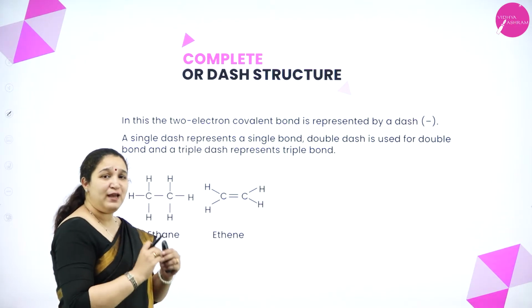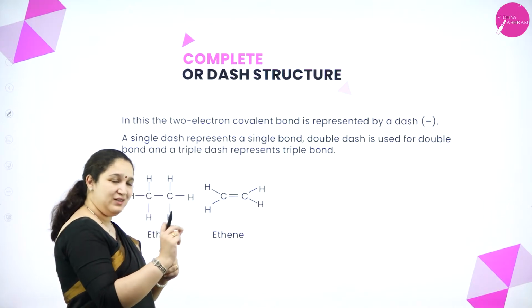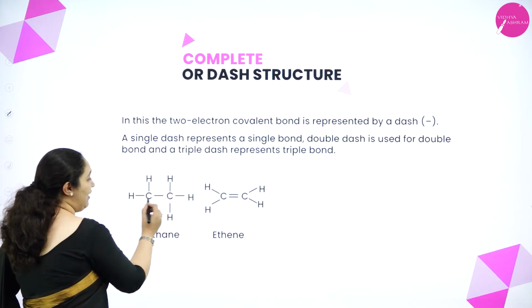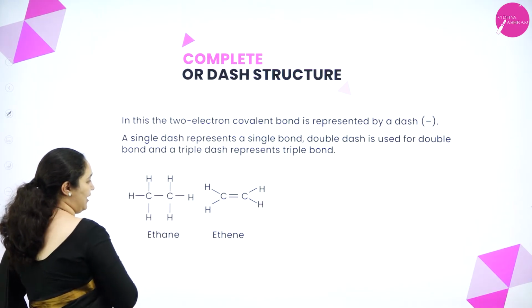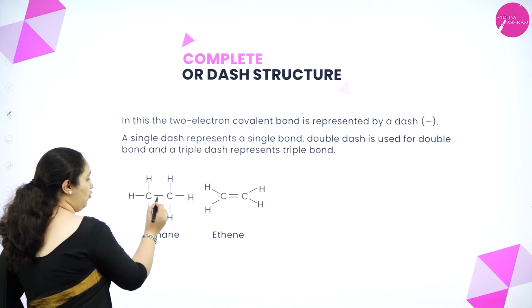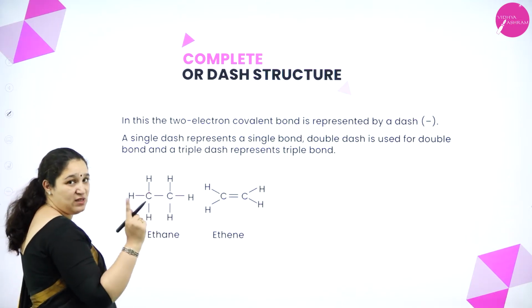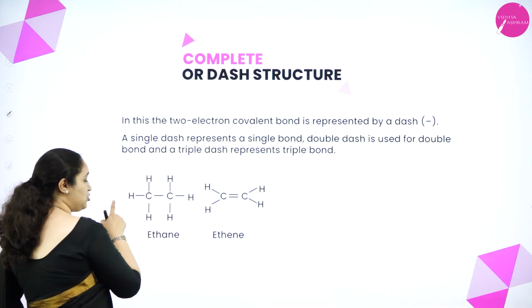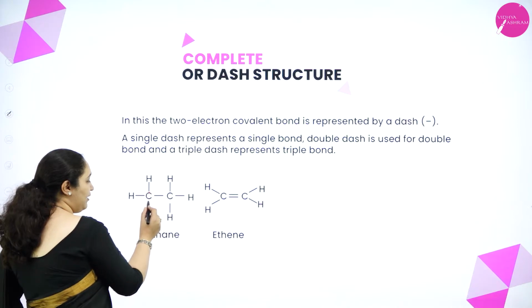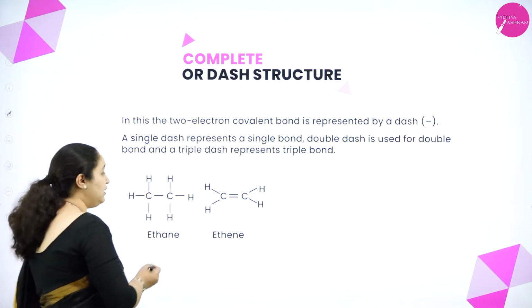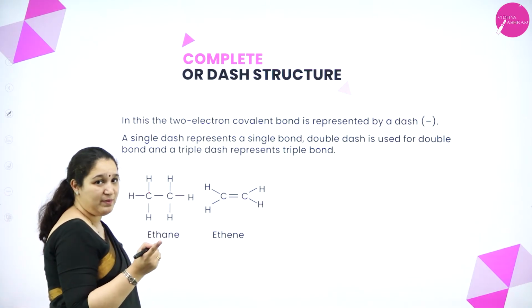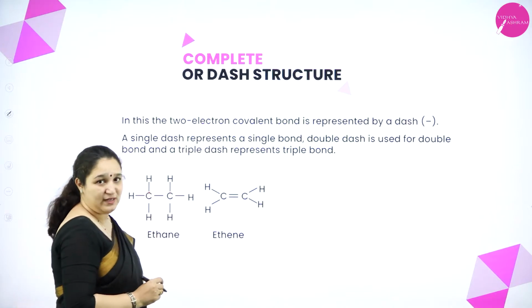In this, every bond is written in the form of a dash or a line. You can see here ethane, it is having 2 carbon atoms and 6 hydrogen atoms. Every carbon atom is having 4 bonds. Between carbon and hydrogen there is a line, a dash, that means there is a bond. Between the same carbon and another hydrogen, there is one more dash, so one more bond. With the same carbon and another hydrogen, there is one more line, that means one more bond. Between the 2 carbon atoms, there is a single line, that means there is a single bond between the 2 carbon atoms, and similarly for all the hydrogen atoms it is shown.